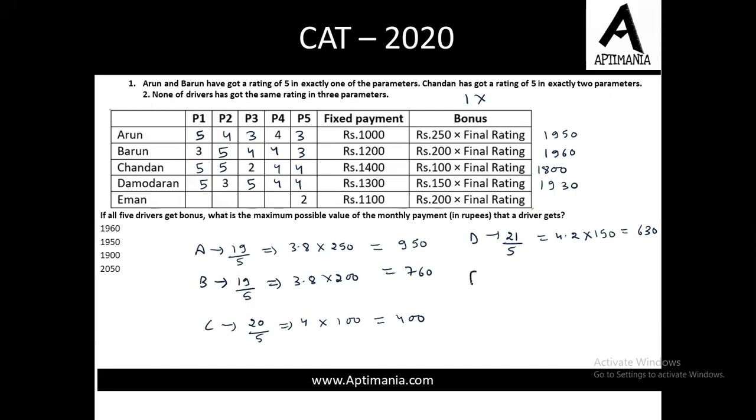And last for Iman, we can give 5, 5, 4, 4. So the total becomes 20. Average becomes 4. When we multiply this average by 200, the bonus part becomes 800 rupees. Fixed part was 1100, so the total becomes 1900. Now we need to find the maximum possible value of the monthly payment that the drivers get. So I think the answer is 1960. That is the maximum value that we are getting. The correct answer is option A, that is 1960.